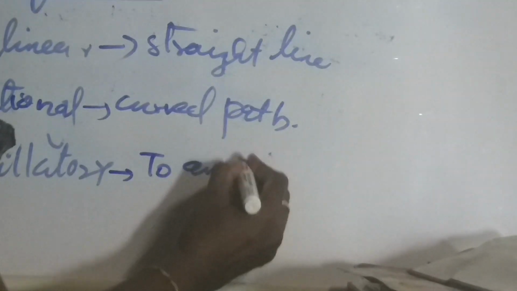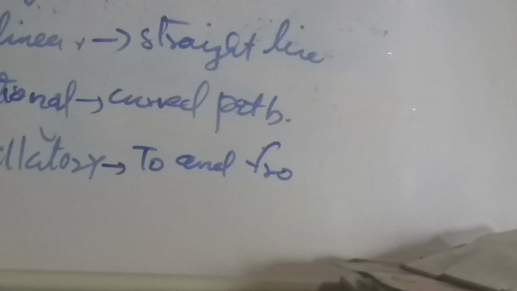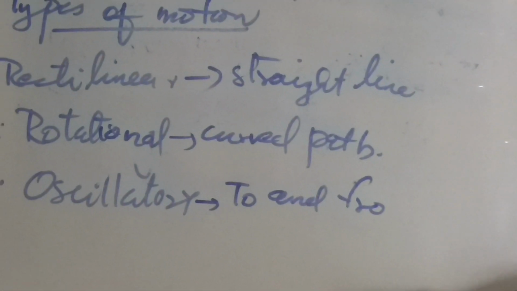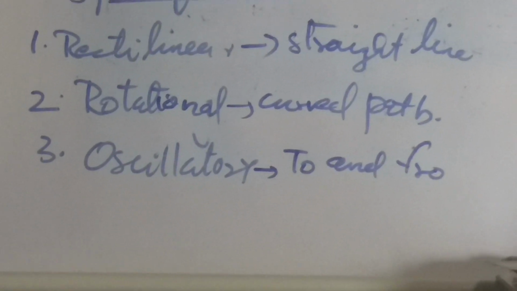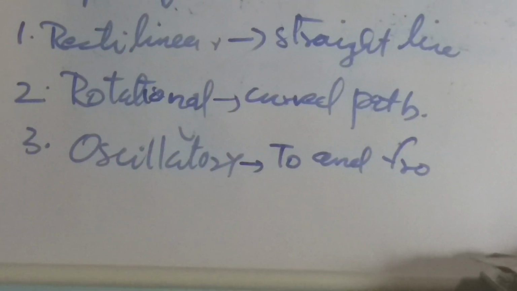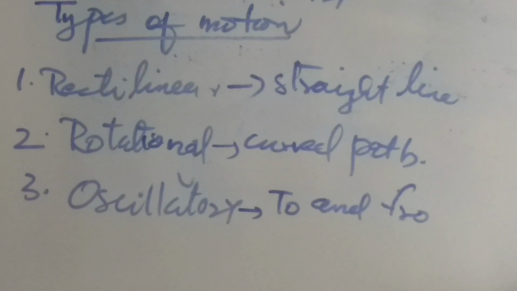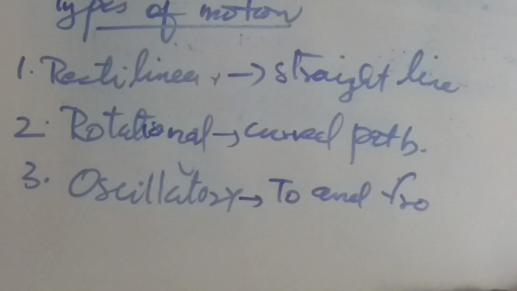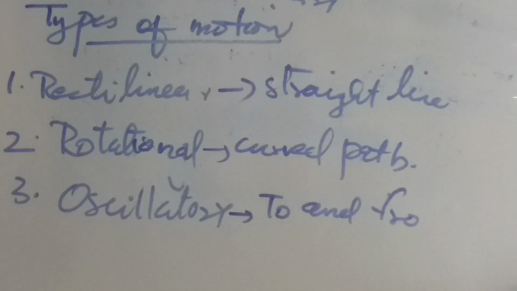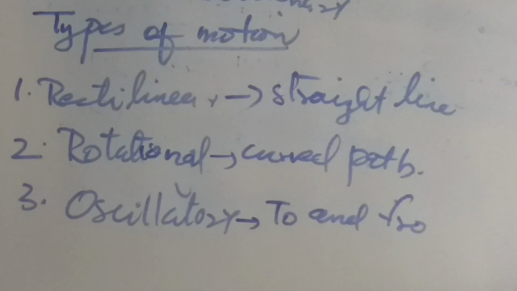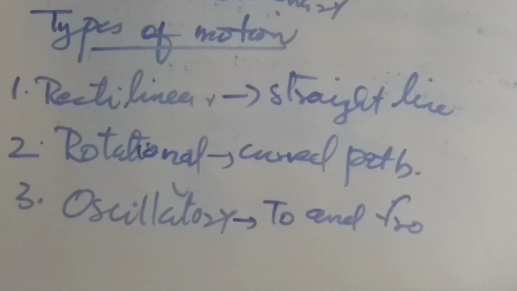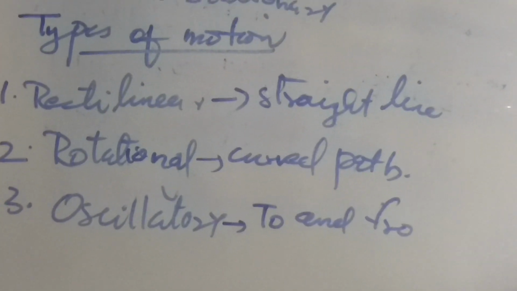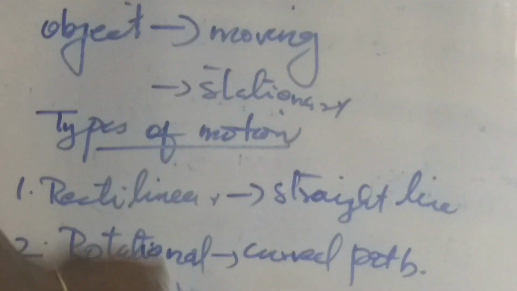Then in oscillatory motion, the object moves to and fro. That is, the to and fro motion of an object is called oscillatory motion. For example, the motion of a swing and the motion of a pendulum clock are examples of oscillatory motion. So we have three different types of motion: rectilinear motion, rotational motion and oscillatory motion. In rectilinear motion, the object moves along a straight line. In rotational motion, the object moves along a curved path about a fixed axis. And in oscillatory motion, the object moves to and fro. That is about different types of motion.